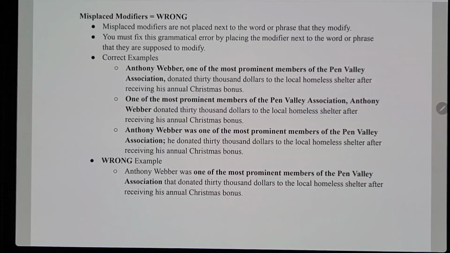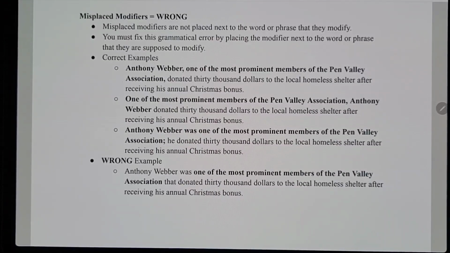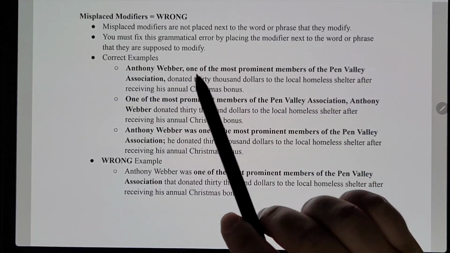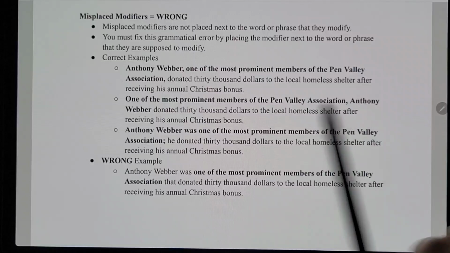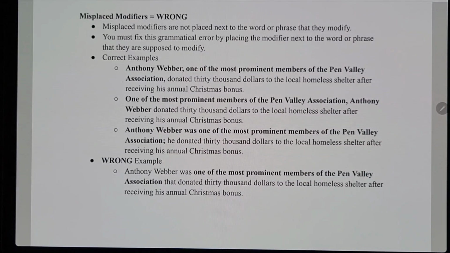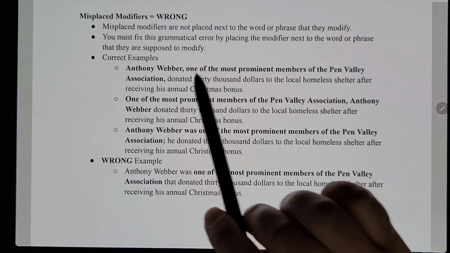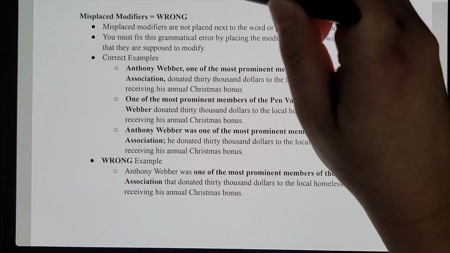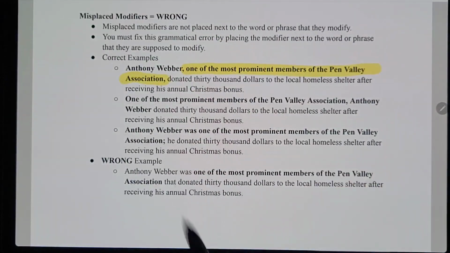Now to fix it, we could do one of many things. We could go to this first corrected example that says, Anthony Weber, one of the most prominent members of the Penn Valley Association, with commas around it, that way it becomes a non-essential clause, donated $30,000 to the local homeless shelter after receiving his annual Christmas bonus. So there, if you go back to the punctuation chapter, this portion, let me highlight it right here, is in between a pair of commas.